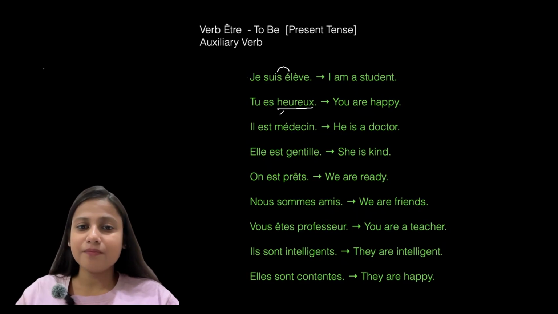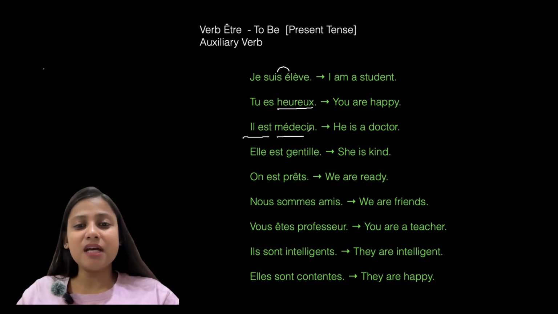Tu es heureux. You are happy. Il est. What do you mean by il est? Il est means he is. Médecin means doctor. Il est médecin. He is a doctor. Elle est gentille. Double L silent. Gentille. She is kind. Elle est means she is. Gentille, kind. On est prête. Prête means ready. We are ready. On est prête. We are ready.